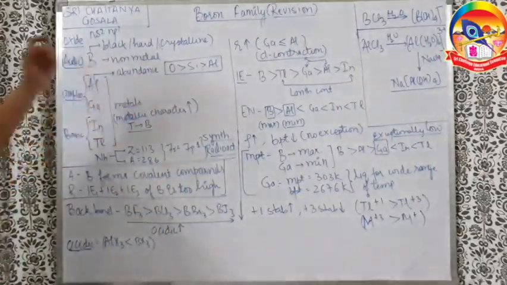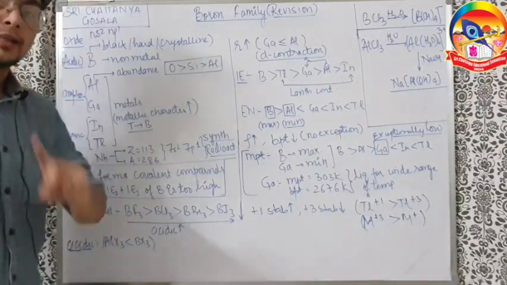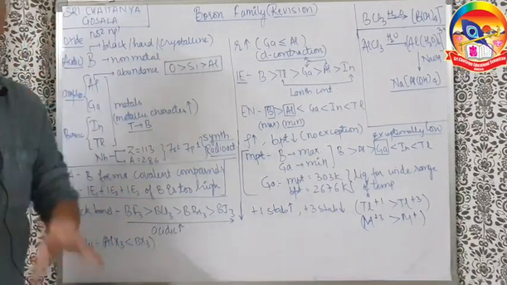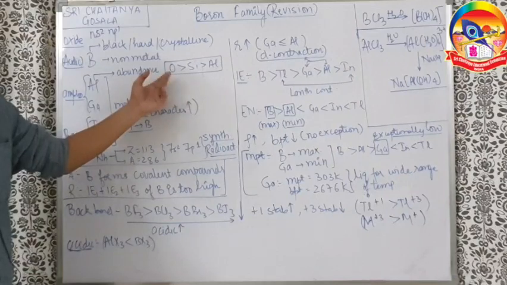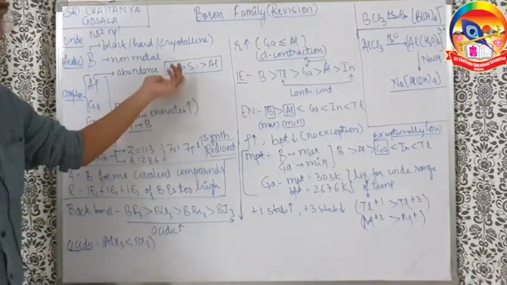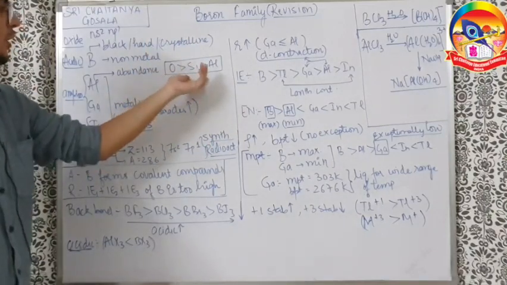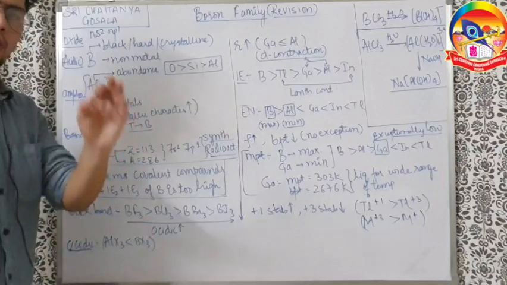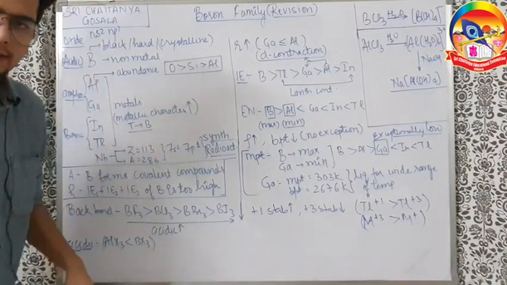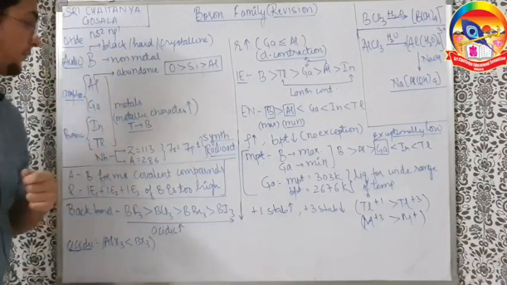Next, aluminium. Aluminium is the third most abundant element in the earth's crust and the most abundant metal in the earth's crust. You can understand it as AIR 1, all world rank 1 in the earth's crust is of oxygen, followed by silicon. Third is aluminium. So you can understand the first two are non-metals. So aluminium is the topmost or most abundant metal in the earth's crust. This fact is there in metallurgy also, so it becomes a very, very important fact.